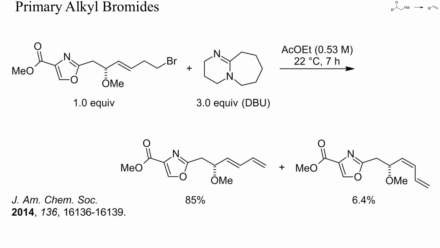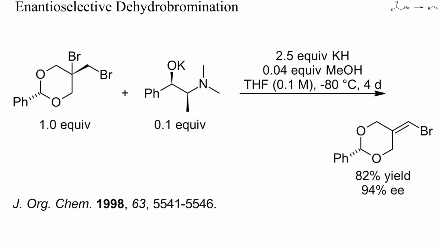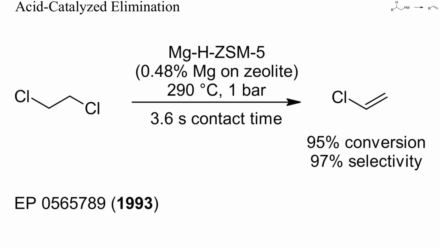be quaternized. With the aid of enantiomerically pure bases, enantioselective dehydrohalogenations are sometimes possible. In this example, such a reaction succeeded with the potassium salt of N-methylephedrine as base. A long reaction time at low temperature was required. At high temperature, even primary alkyl halides can undergo acid-catalyzed dehydrohalogenation. Here, for instance, dichloroethane was converted into vinyl chloride by gas-phase dehydrohalogenation over a zeolite.